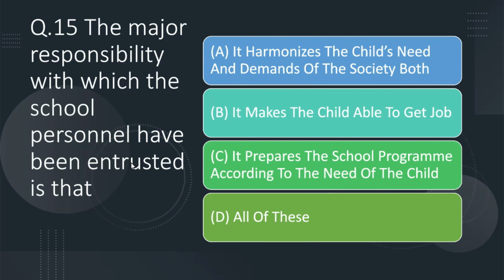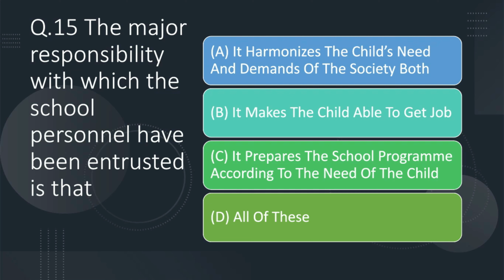Question number 15. The major responsibility with which the school personnel have been entrusted is that. Option A. It harmonizes the child need and demand of the society both. Option B. It makes the child able to get job. Option C. It prepares the school program according to the need of child.